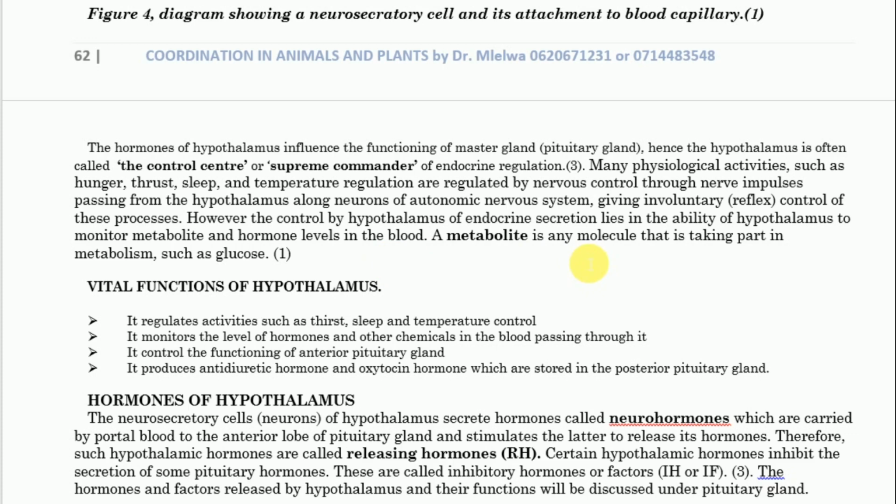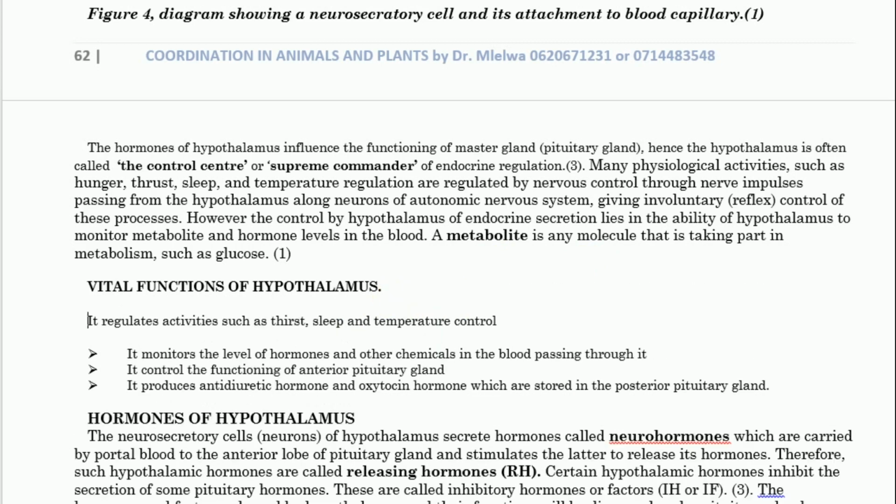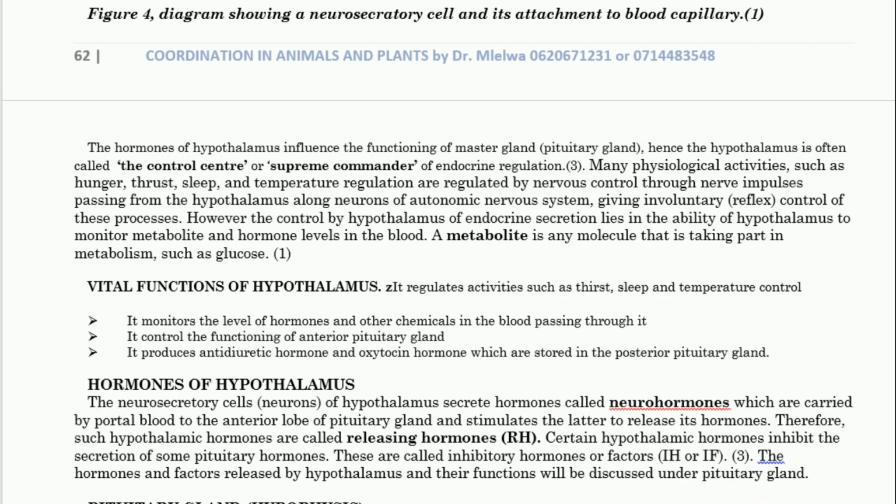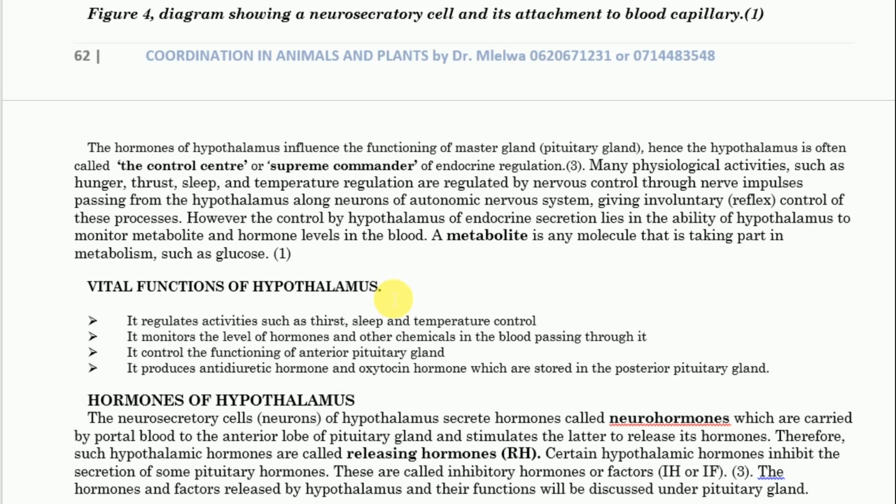Kwa hiyo hypothalamus yenyewe ina uwezo kucontrol metabolite kwenye blood, now especially here it is not a hypothalamus actually, but it is because there are some receptors, and these receptors send the information to the hypothalamus, and sometimes these receptors are present in the hypothalamus itself.